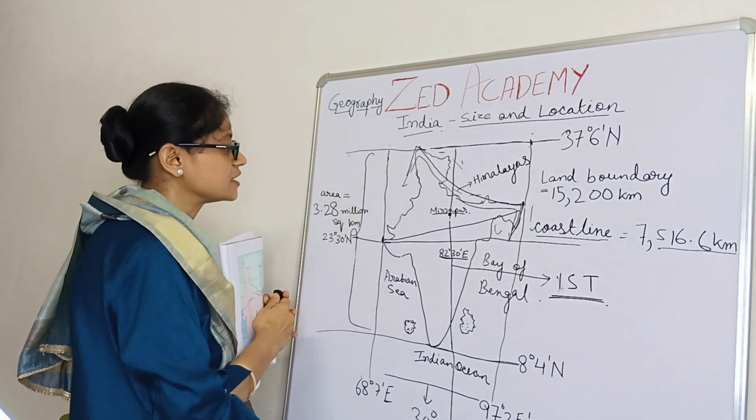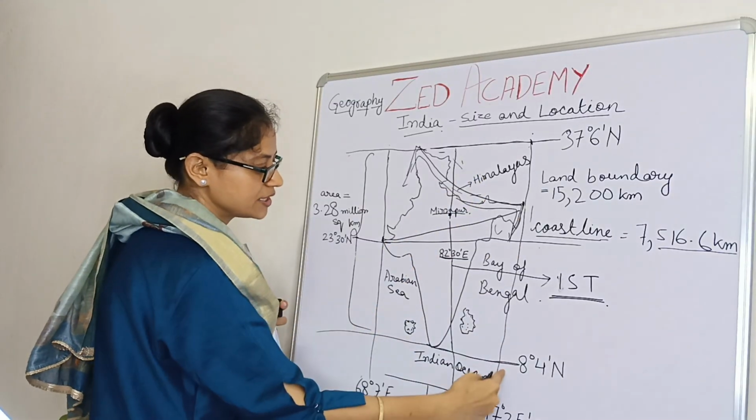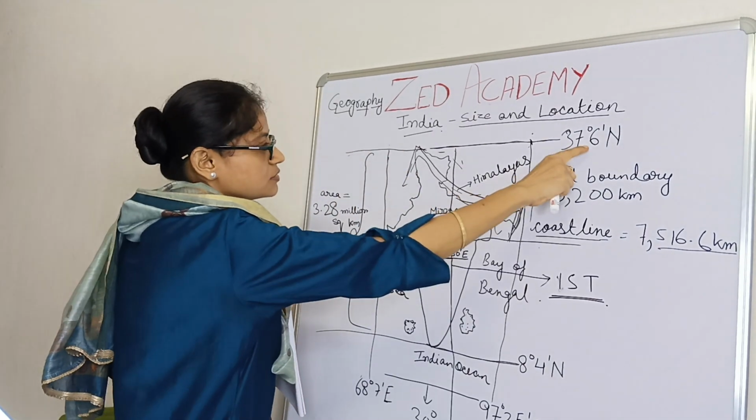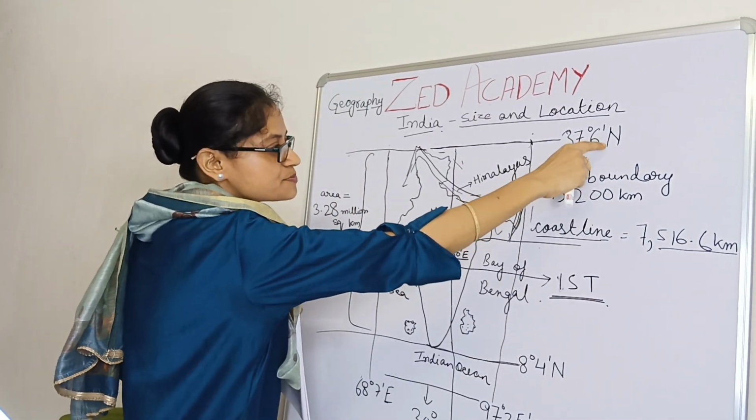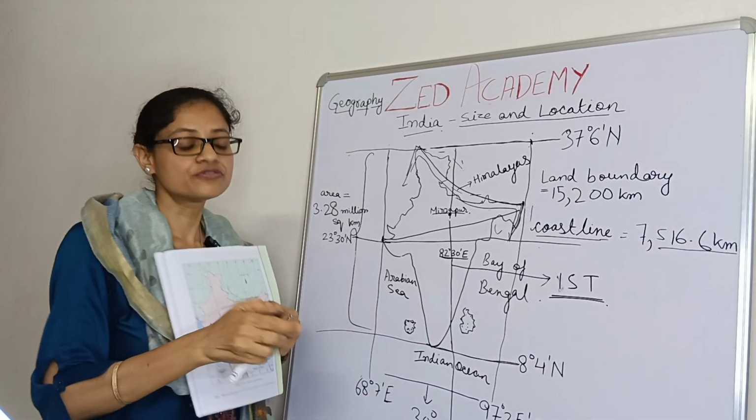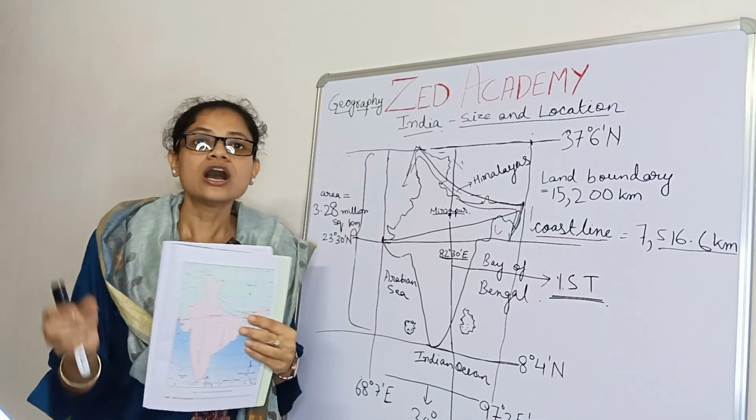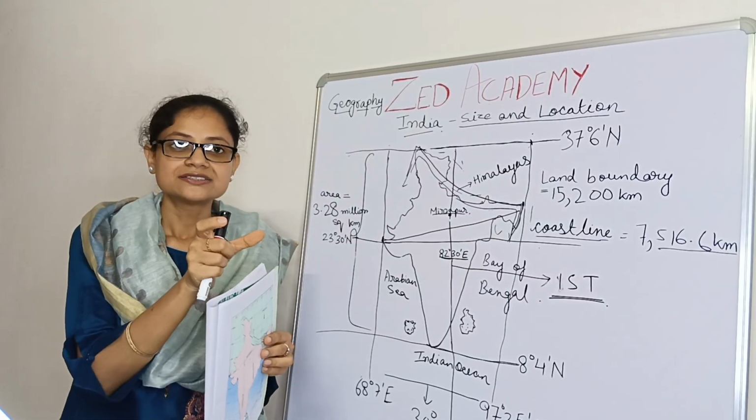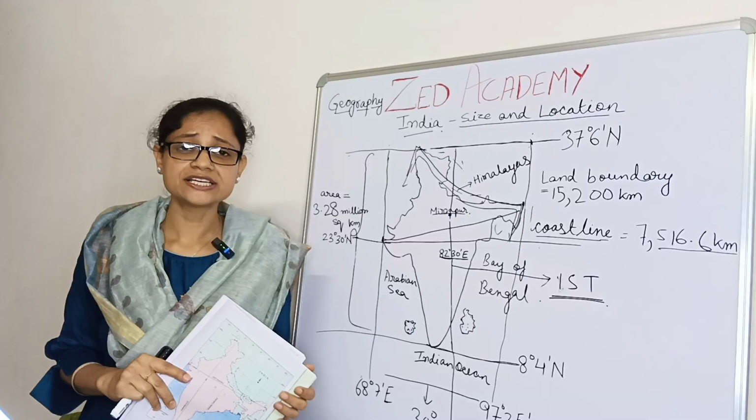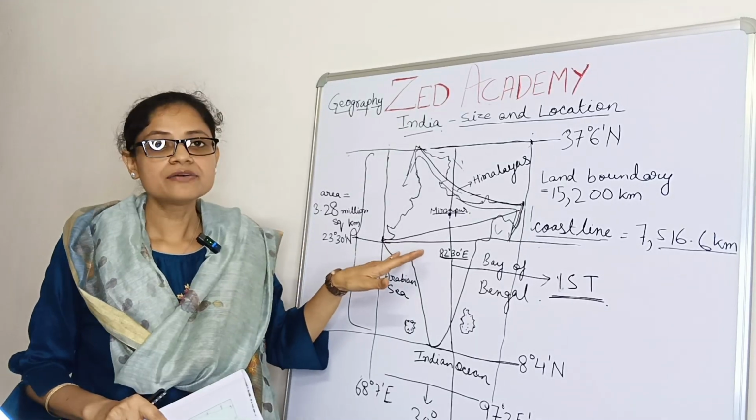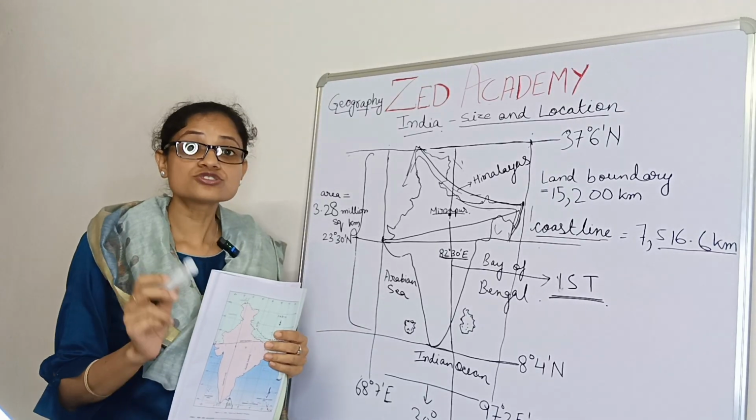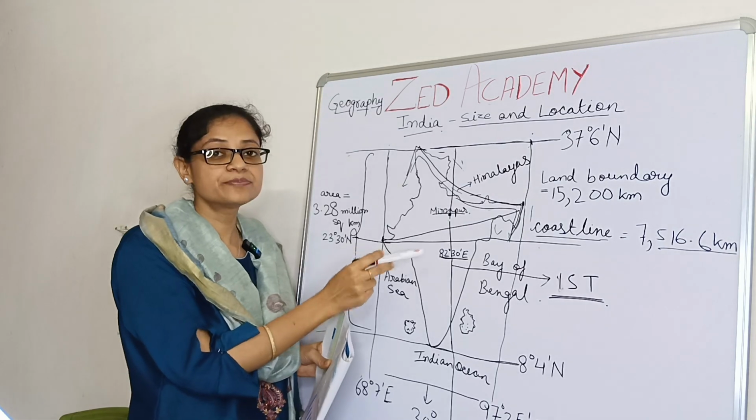Time. Longitudes, the vertical lines, will decide time, and latitudes, 37 degrees 6 minutes north and 8 degrees 4 minutes north, will decide the duration of day and night. Duration of day and night means how long the day and night will be. In winter we have long nights and shorter days, and in summer we have long days and short nights. This is because of the latitudes, and time depends on longitude.